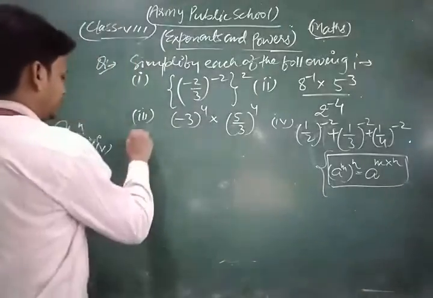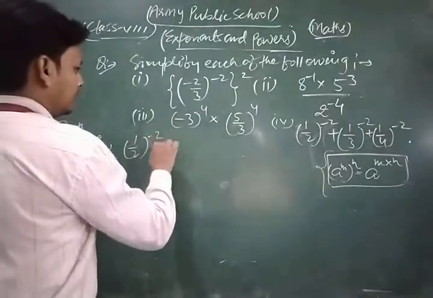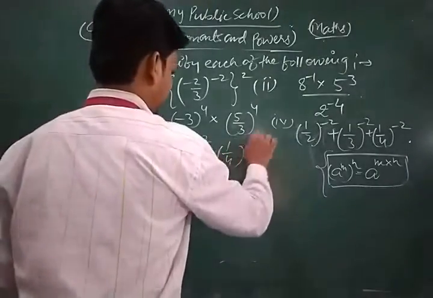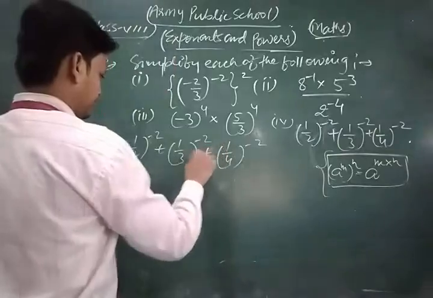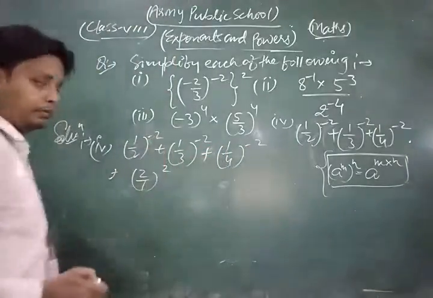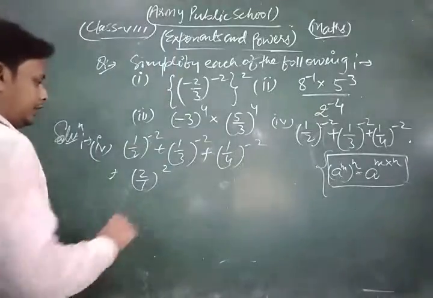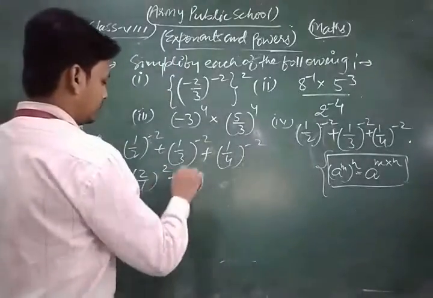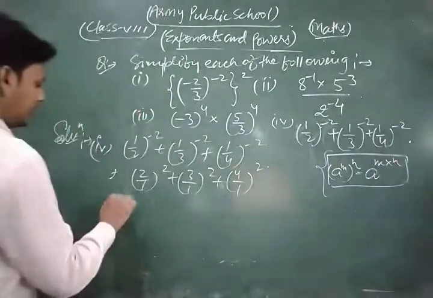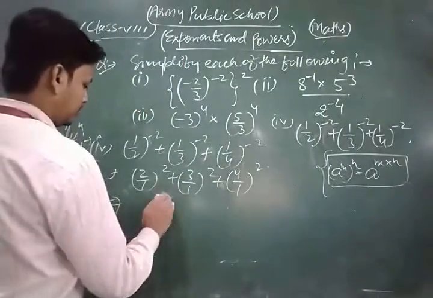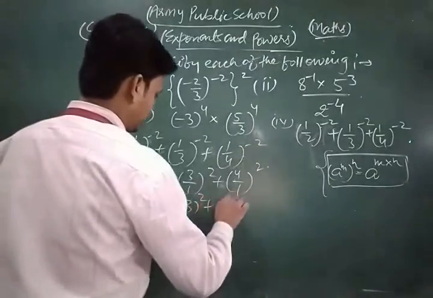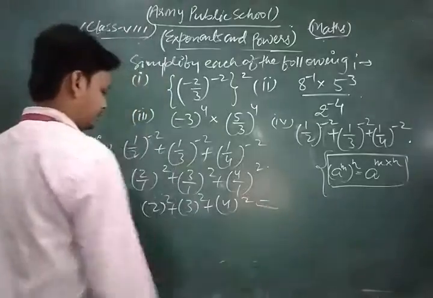So first of all, this is given expression. So here we can 2 upon 1 to whole power plus 2. First of all, we power convert into the positive. Here we can write 3 upon 1 to whole power plus 2. This is 4 upon 1 to whole power plus 2. So we have 2 power 2, 3 power 2 plus 4 power 2.